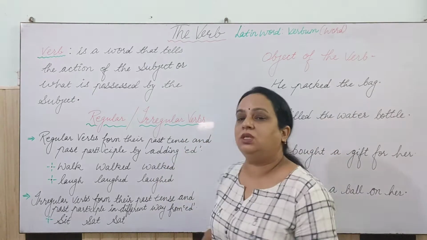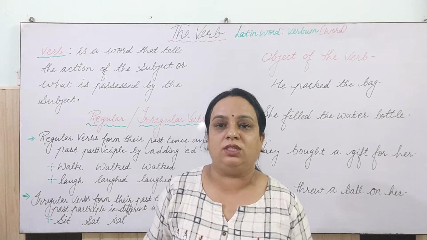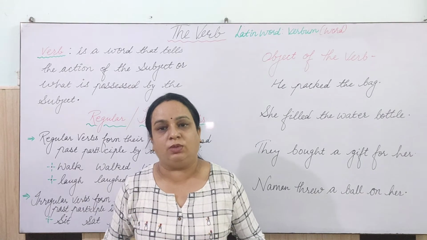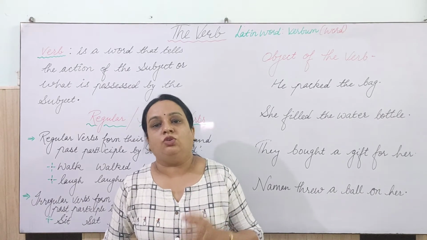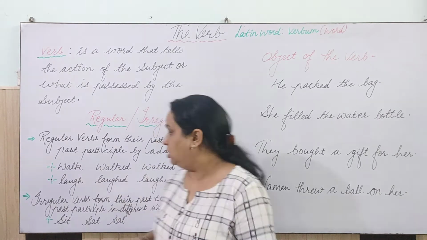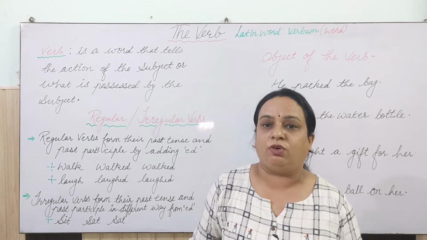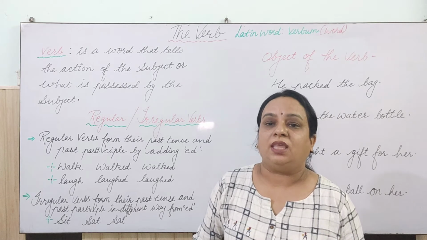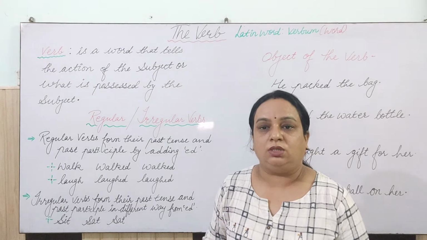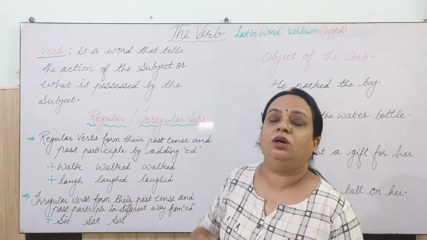But when we form the verbs by adding ed or t at the end of the same word which is there in the first form, or in the present tense you may say, like walk: walk, walked, walked, clear? Talk, talked, talked. Laugh, laughed, laughed. So when the past form and past participle are formed by adding ed or t at the end, those are known as weak verbs or regular verbs.